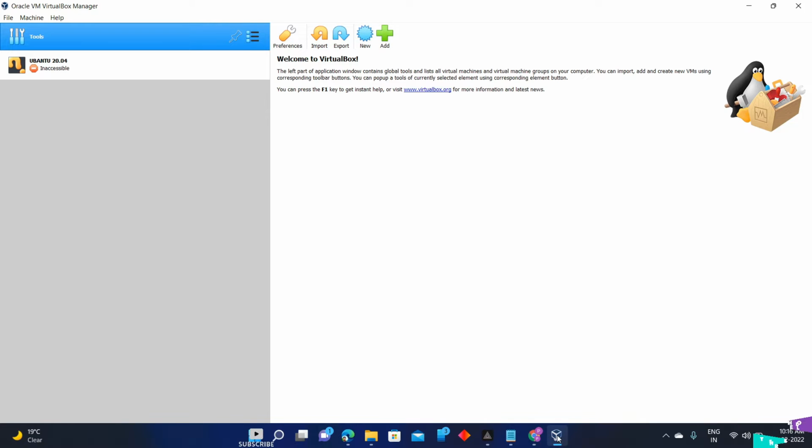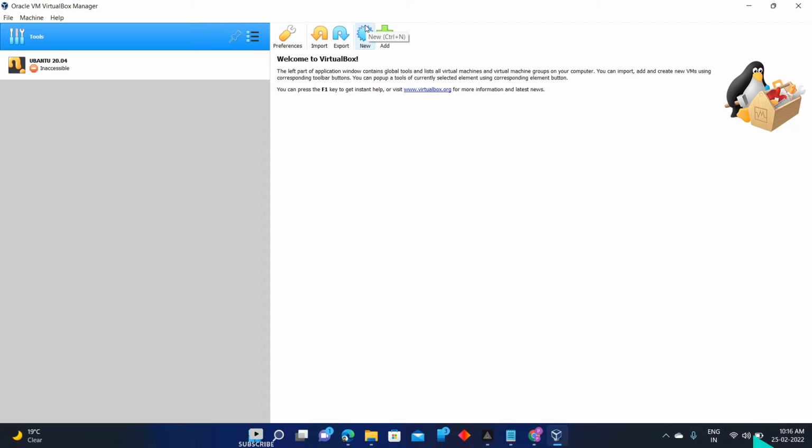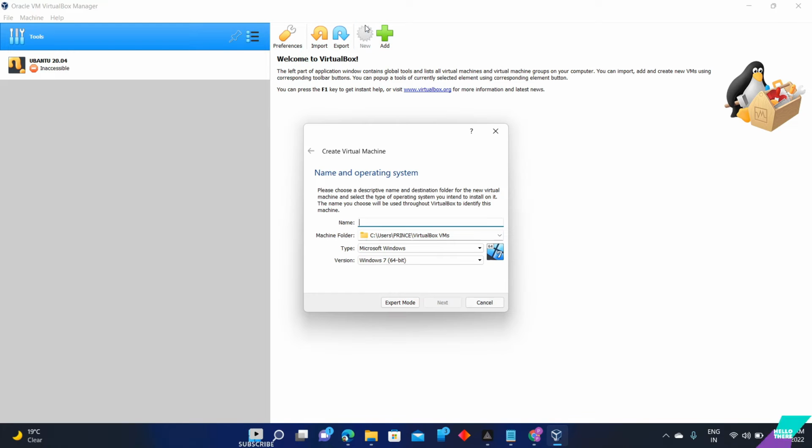As you can see, it started VirtualBox. Last time I had already installed one, so I will create a new one for you guys. See how to install one. Click on new. You have to write the name of the virtual machine. I'm using version 20.04. Leave everything the same as it is. Click on next.